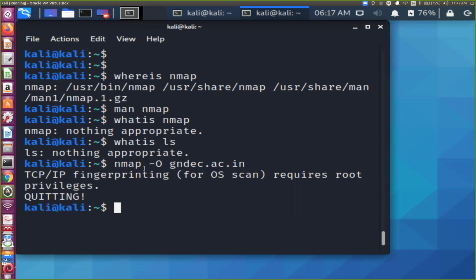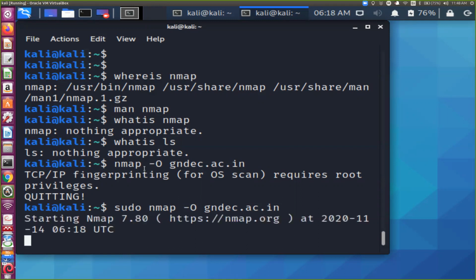Nothing to worry about. Before this command, just type sudo. Sudo is another command to give root privileges to a normal user without sharing the password. So here I've used sudo nmap minus capital O and the target machine.